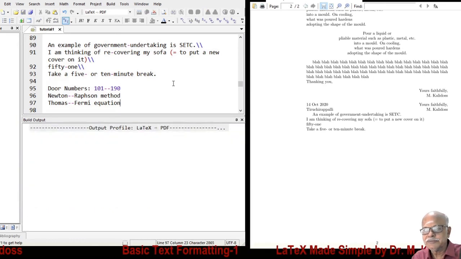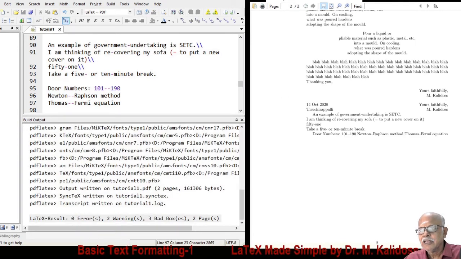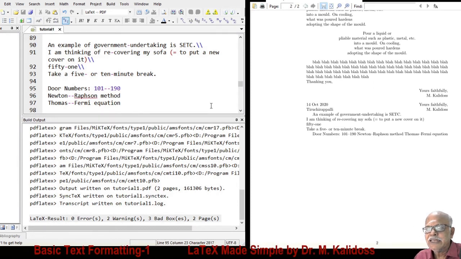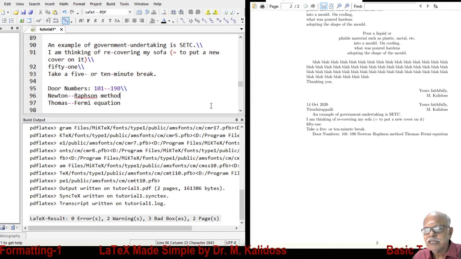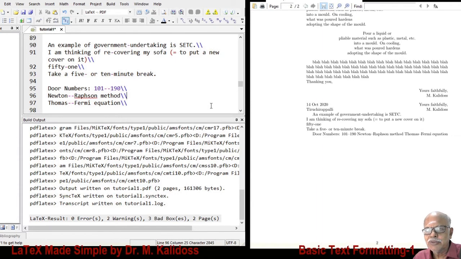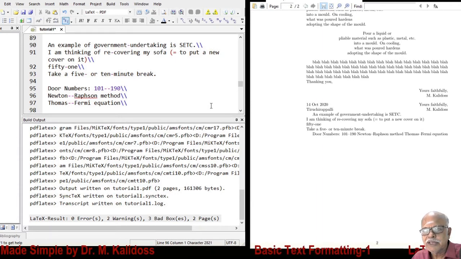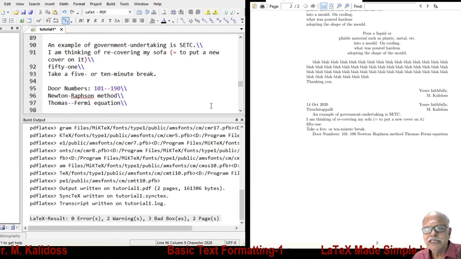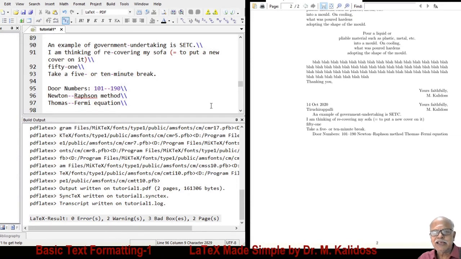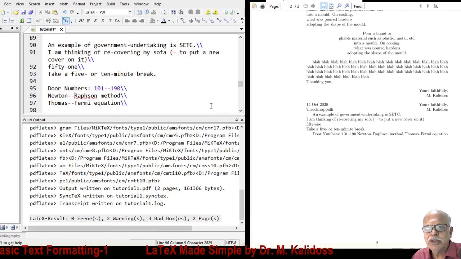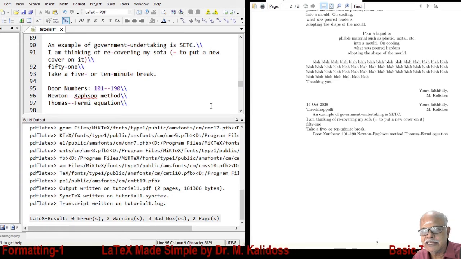Door numbers, we say it ranges from 101 to 190 in this street. Those who are familiar with numerical mathematics will know the Newton-Raphson method. Suppose I put here a hyphen. It means Newton-Raphson is a single person. When I put two hyphens, it means there are two different persons. Newton is one scientist, Raphson is another scientist.